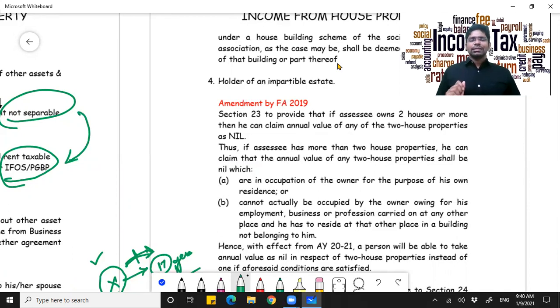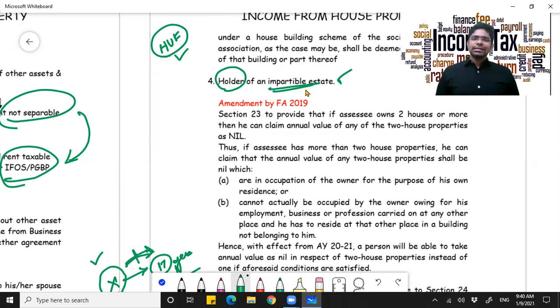What is an impartable estate? The property which cannot be divided. So in this last case, the HUF, though the owners are the individual people equally, the HUF is treated as a deemed owner. That is called holder of impartable estate.